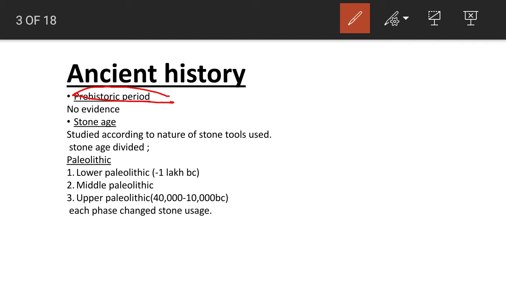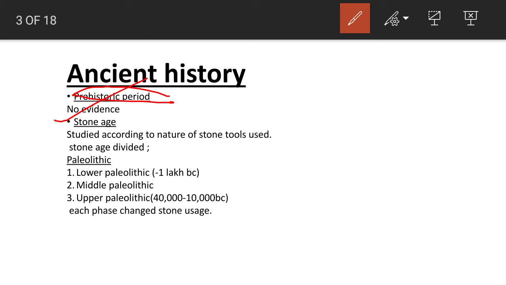Then later moving on, the next important period is the Stone Age. Stone Age simply means a period in ancient history in which we study humans according to the nature of the stone tools they used.